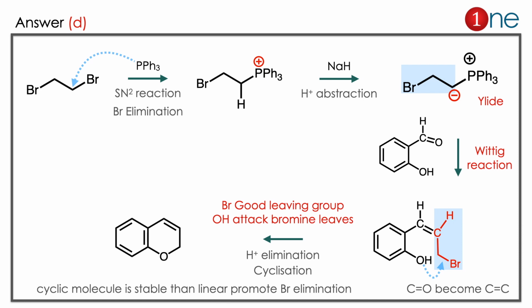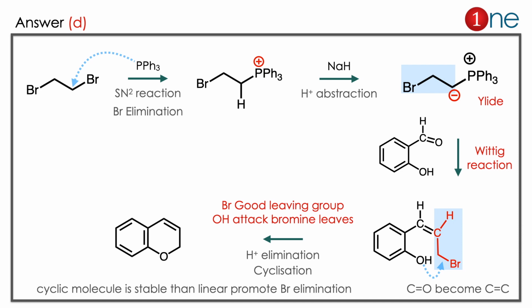Then in the next step you are using the ketone. You have the ylide, you have the ketone. It's called the Wittig reaction. What really happens in the Wittig reaction is the CO bond becomes CC in the coupled molecule. So a new CC bond occurs there. Then in the next step, the system contains OH and Br in the same molecule, as well as the possibility of cyclization. A cyclic molecule is more stable than a linear one. Hence cyclization occurs, bromine leaves and an ester kind of formation is there. So the answer is clearly D.